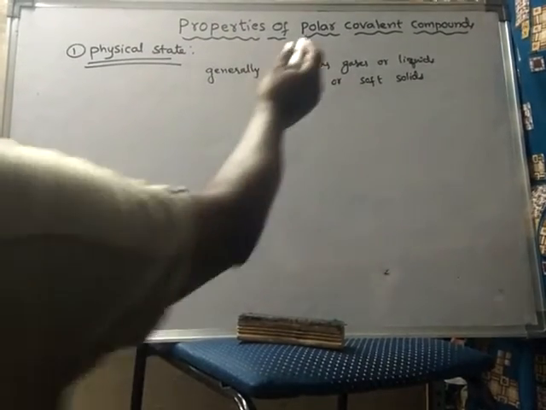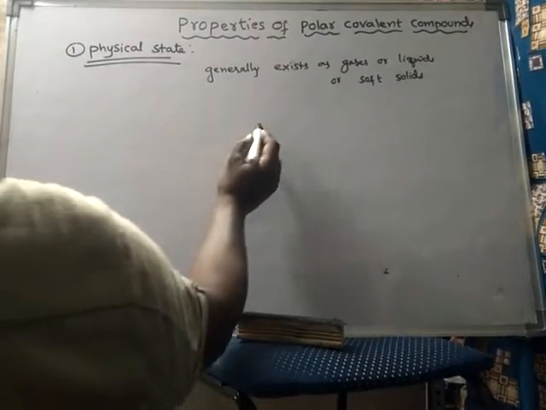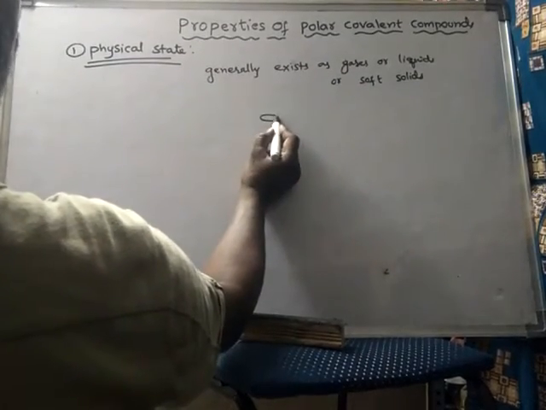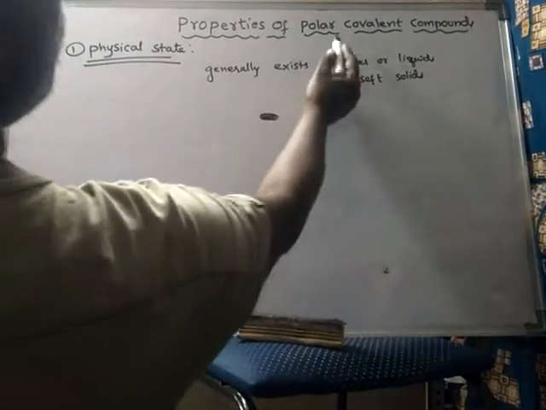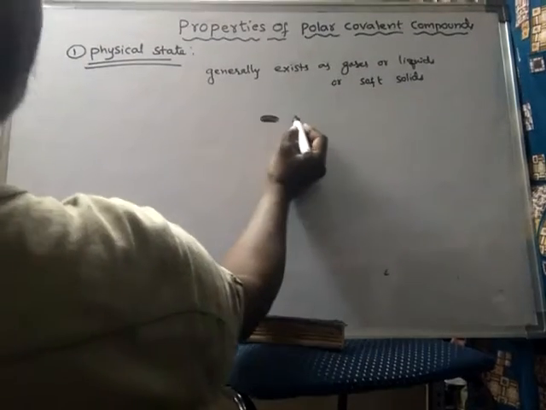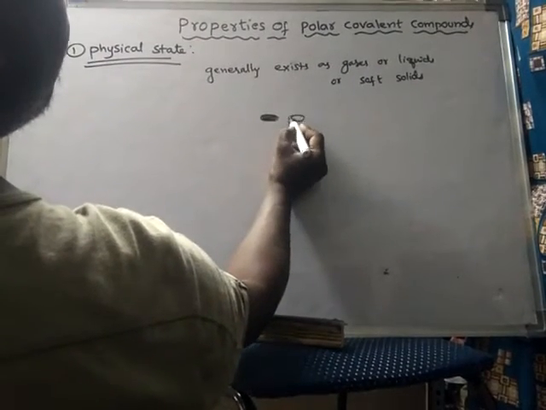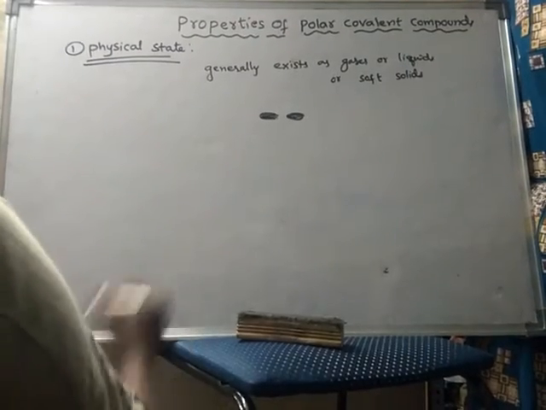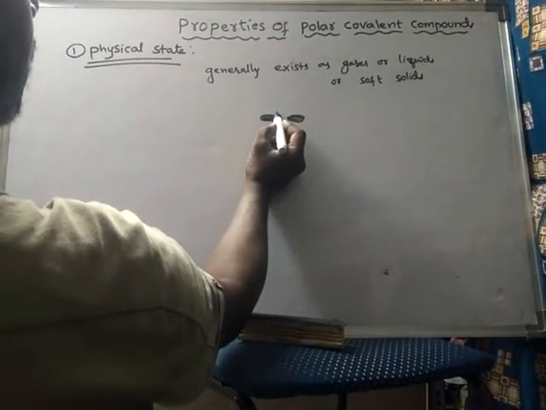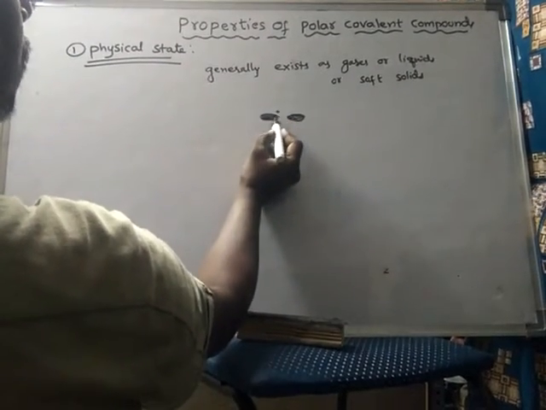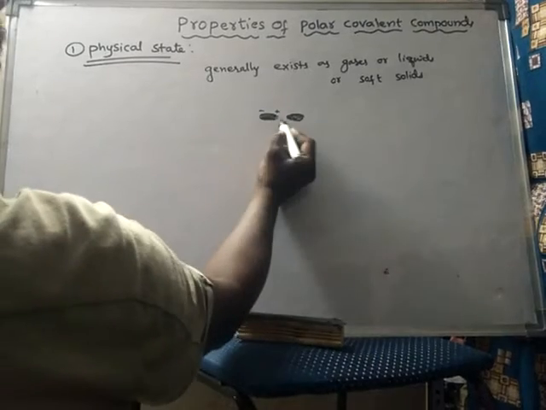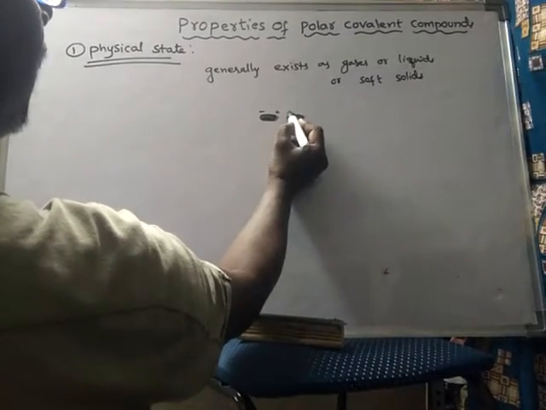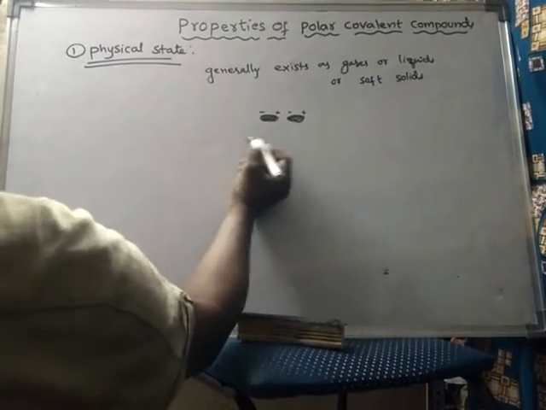See here, in polar covalent compounds, suppose this is one molecule, and this is another, neighboring molecule. As these are polar covalent molecules, this is the positive and negative end of this molecule, and negative and positive end of the other molecule.